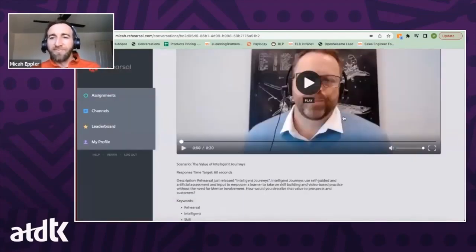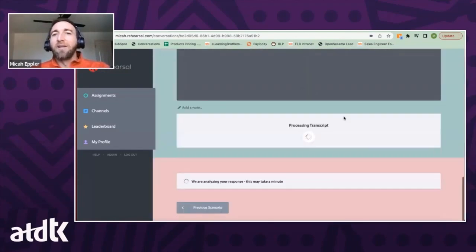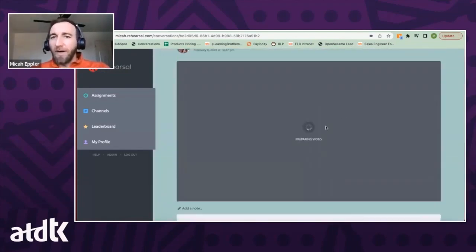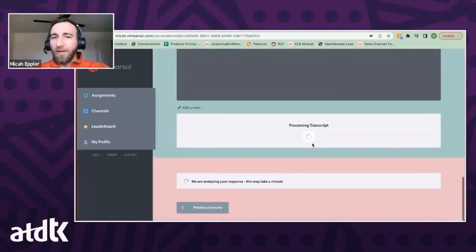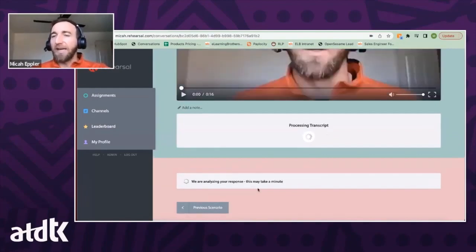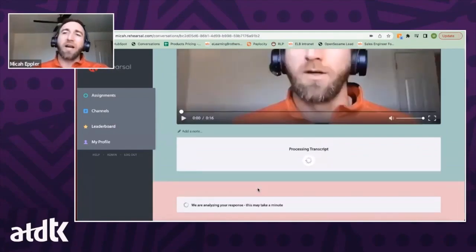It's amazing. All right, so while that video is uploading, on the back end, not only is it doing the transcription, but it's also checking against the keyword bank that we created. I happen to know on this particular scenario, we had 6 keywords and I have to mention at least 3 in order to pass. It's typically a 1-to-1 ratio in terms of how long it takes for the video to upload versus how long the transcription and the AI portion of this takes. That's just an FYI.